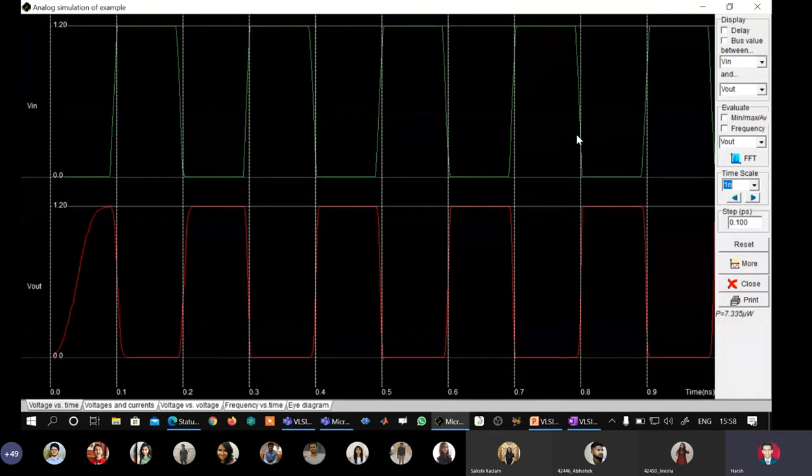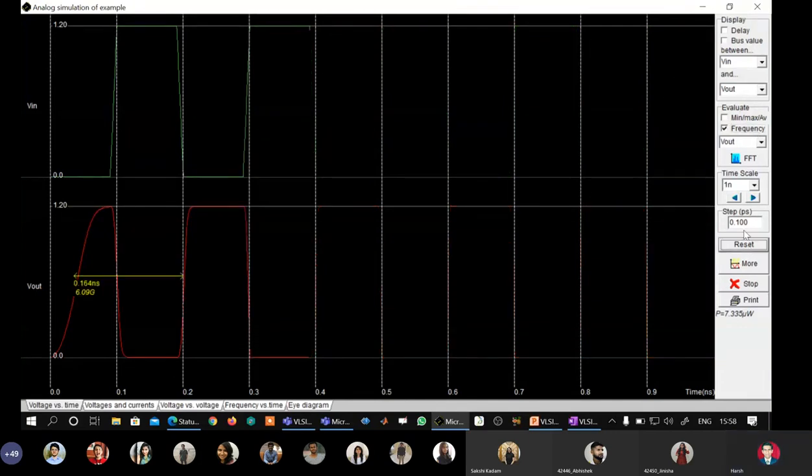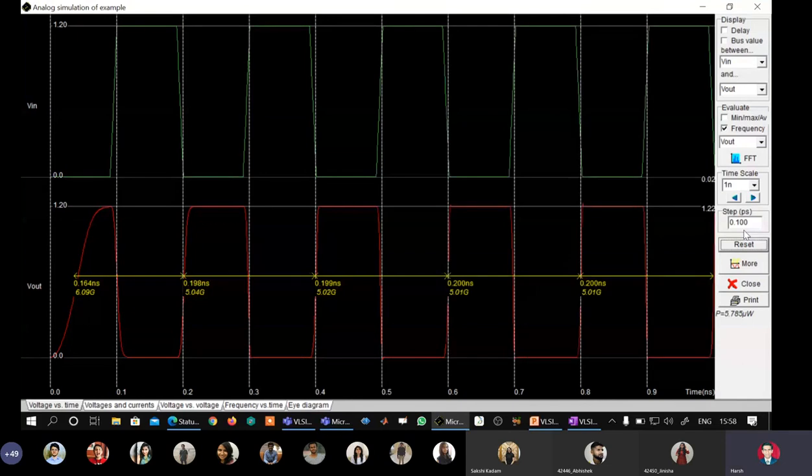I want to show you how this simulation is different from what you have done in Multisim when I show you the frequency. I will just say calculate frequency and see what you get. Please students note in the output waveform the frequency is 5 gigahertz. Did you ever simulate an inverter in your second year which was operating at gigahertz frequencies? This proves that Microwind tool is a tool for IC design. It is meant for simulating circuits which are expected to operate in the gigahertz range.